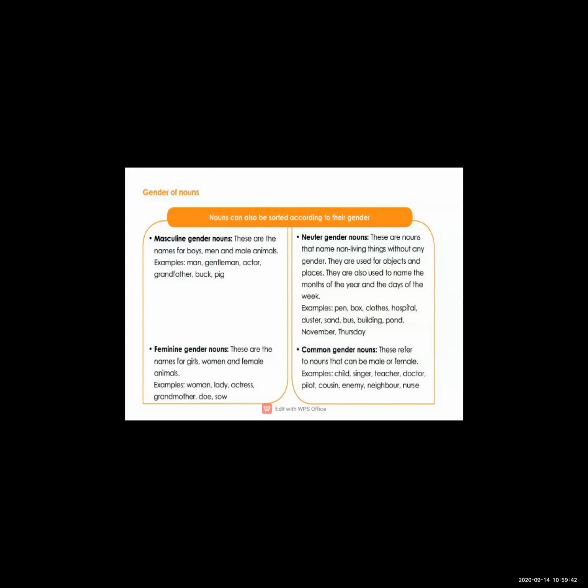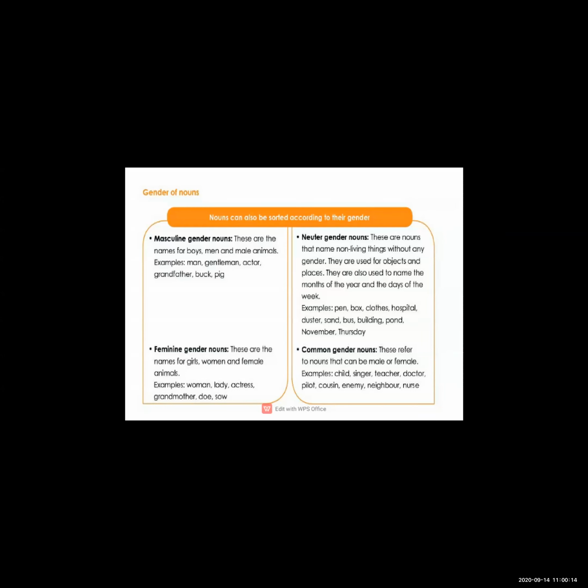Feminine gender refers to female people or animals. Common gender refers to either female or male, and neuter gender refers to neither male nor female, and it is used for objects, non-living things. That is gender, and it has four types: masculine, feminine, common and neuter.